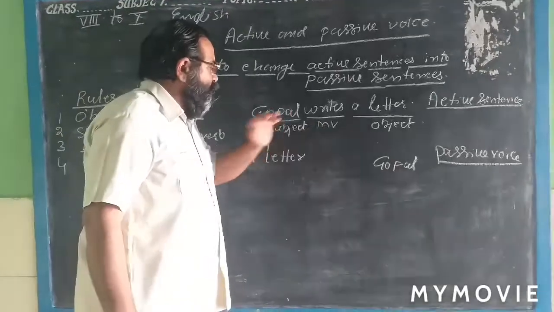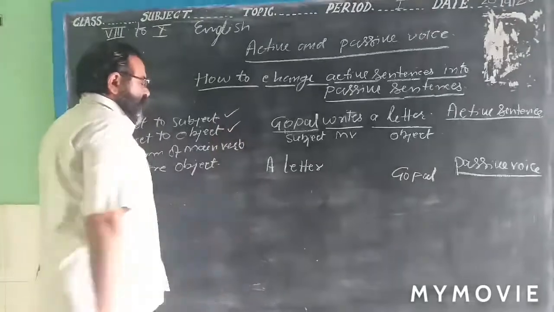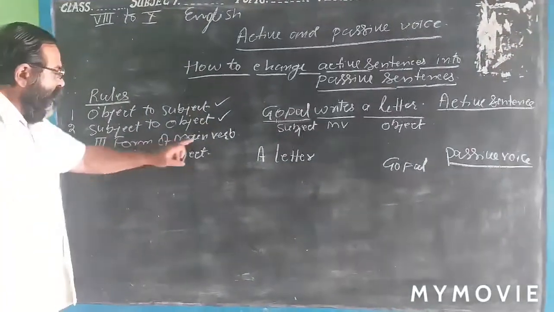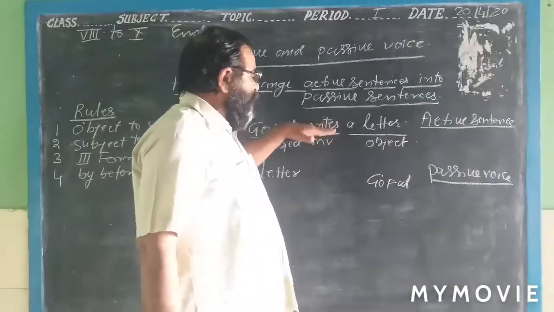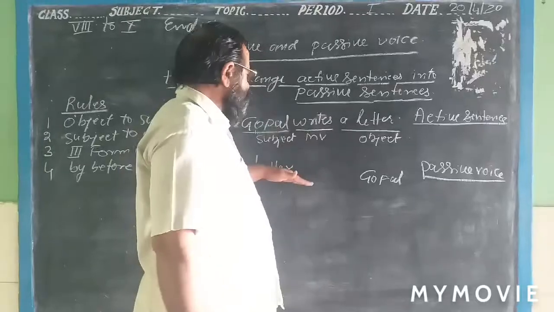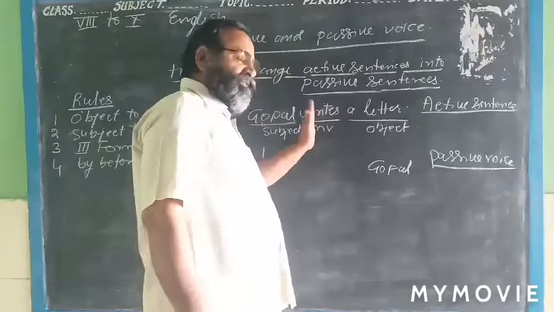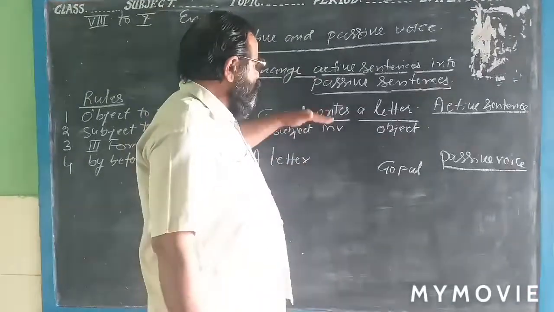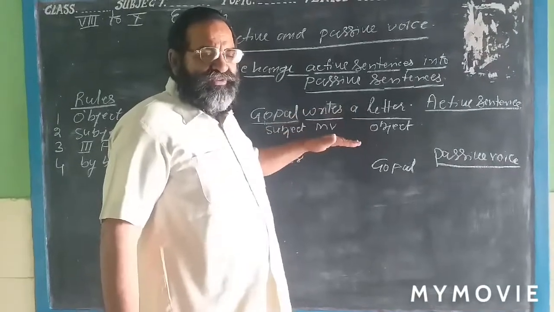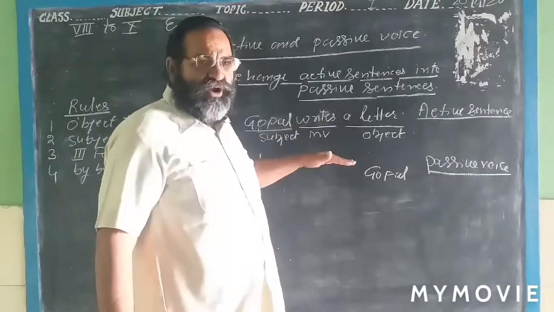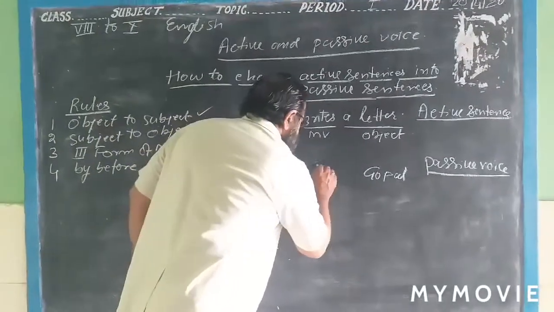Now we have got here writes, the main verb. This rule we have applied. Third, the third form of the main verb will be written. Now here writes is the first form. Write is the first form. Gopal is the third person, so here S has been included with the main verb write. Now what is the third form of the main verb write? Write is the first form, wrote is the second form, written is the third form. Then you write here written.